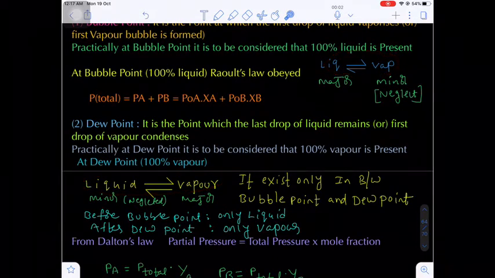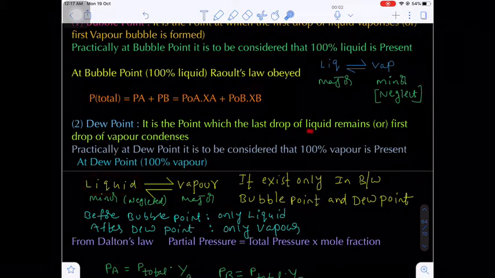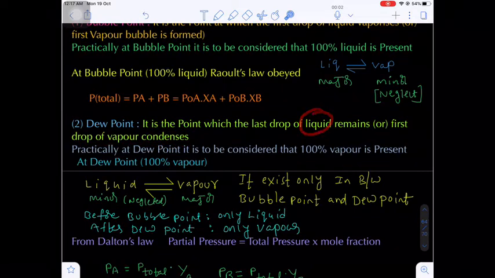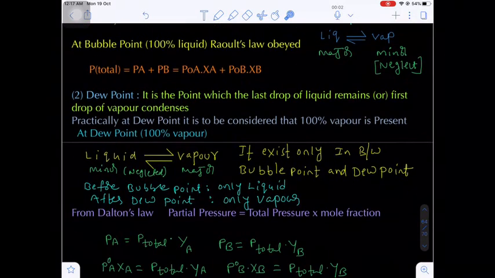But in case of the dew point, what is the dew point? The last drop of a liquid remains. That means almost all the liquid will undergo what? Evaporation or vaporization. Only one drop of a liquid remains. Otherwise, indirectly we can say the first drop of a vapor undergoes condensation. With respect to vaporization, the first drop of a vapor undergoes condensation. With respect to liquid, the last drop of a liquid remains.